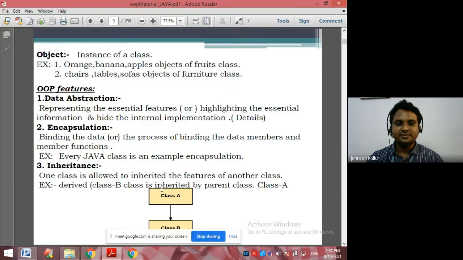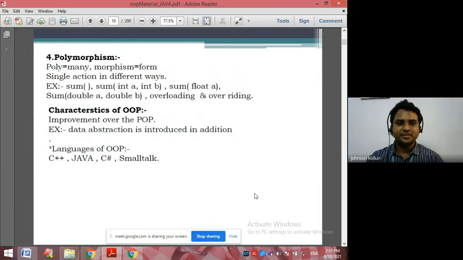My properties are my name, my ID, and my surname. My surname is given by my father. So the derived class inherits from the parent class. The fourth one is polymorphism. Poly means many, morphism means forms, many forms. A good example of polymorphism is method overloading and overriding.